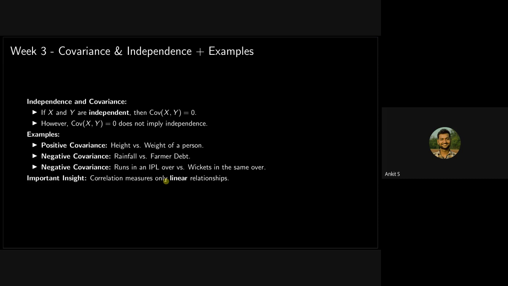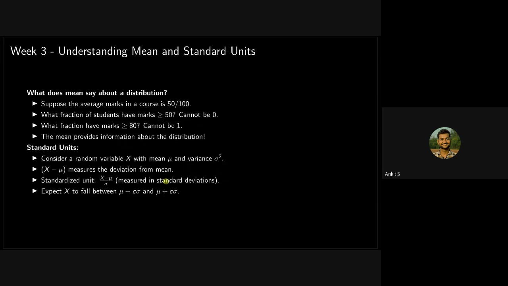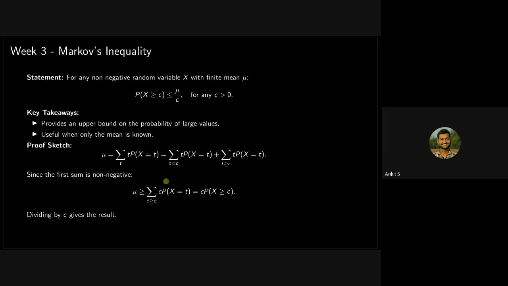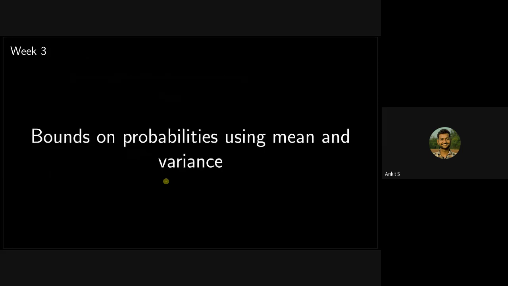Yeah, so that's it. Then we have this very simple point that I wanted to include here, that will be helpful when we are dealing with inequalities. In the case of inequalities, we will deal with standard units that we will see now. There are two kinds of inequalities here: Markov's inequality and Chebyshev's inequality.